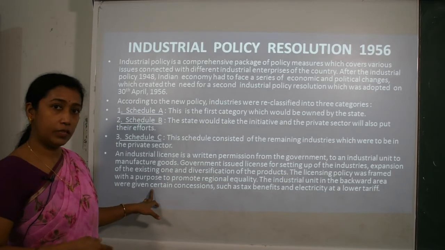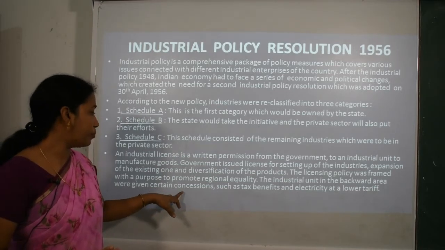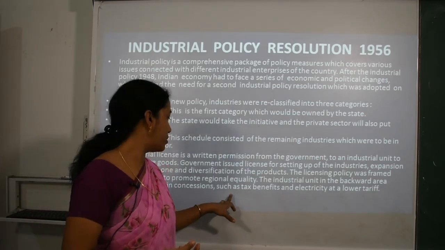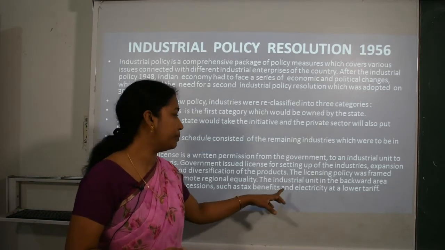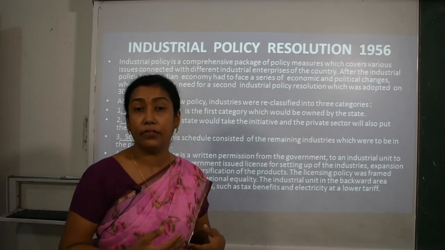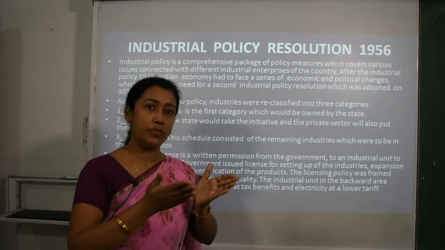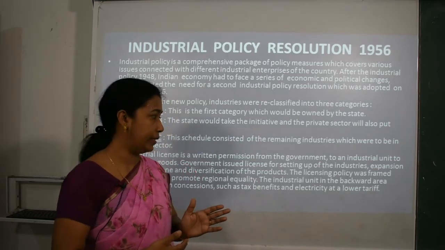So it was the initiative of the government that they provided concessions to these small private individuals, such as tax reductions, electricity at much lower prices, and so many other advantages. Because of that, it was possible that industrial development could be done in backward areas also.